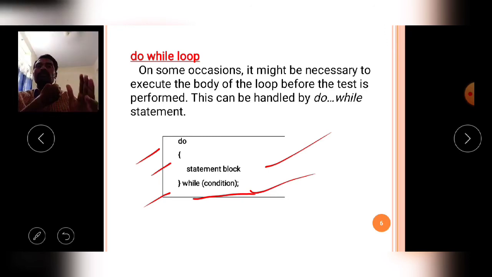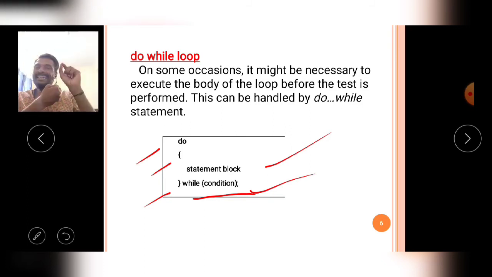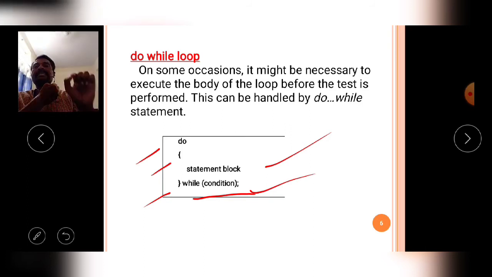Okay, the do while loop also works just like the while loop, but a very important difference is there. What is the difference? The while loop verifies the condition at the top of the block, the do while loop verifies the condition at the bottom of the block. So for this reason, in iteration number 1, if the given condition is false, the while loop cannot execute the block even once.